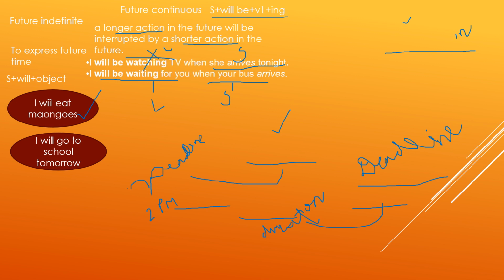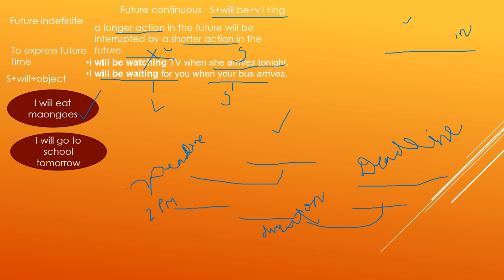So I will be watching TV is the longer action and it is being interrupted by another action, that while I will be watching TV, that time she will arrive. The first one, the longer action, will be put in future continuous tense, whereas the shorter action will be put in present simple tense. Next we have: I will be waiting for you when your bus arrives. So I will be waiting for you is the longer action and bus arrives is the shorter action.